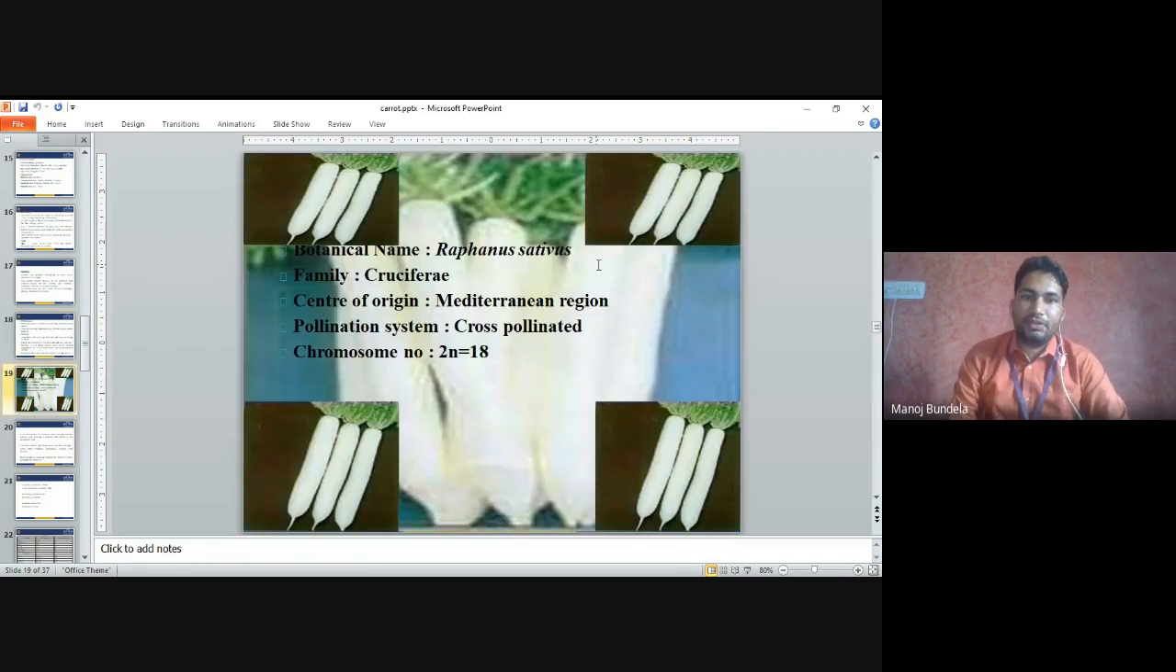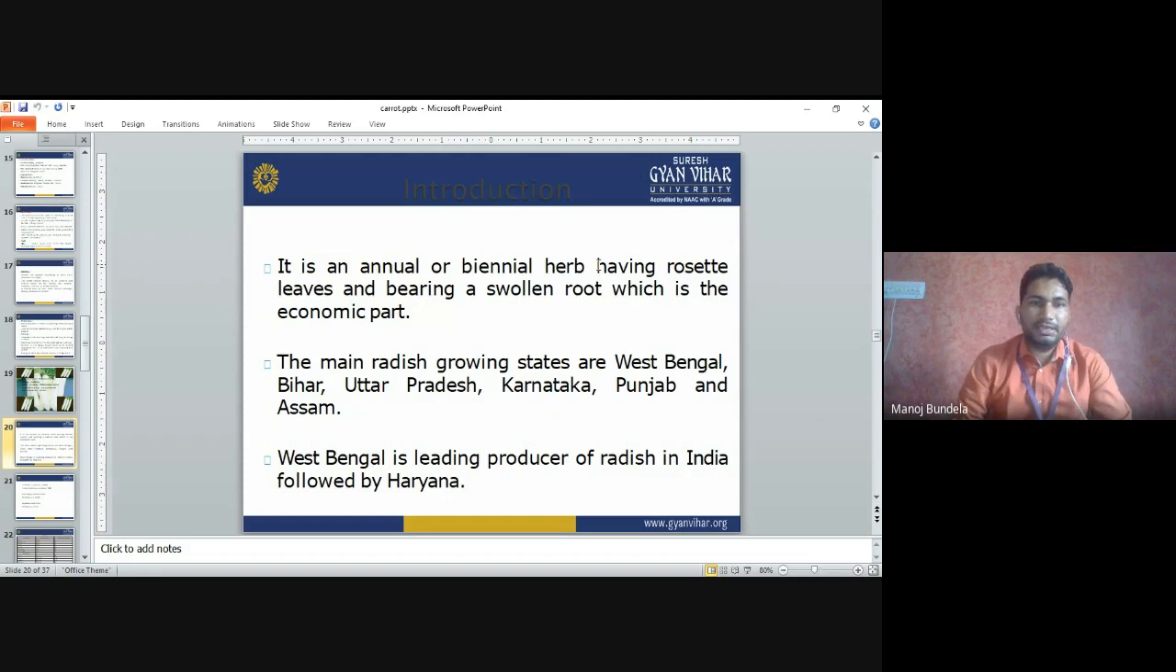Next crop is Raphanus sativus. It is called radish. The family is Cruciferae. Center of origin is the Mediterranean region, and pollination is cross-pollinated. Chromosome number is 2n equal to 18.